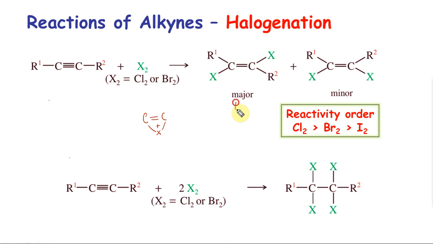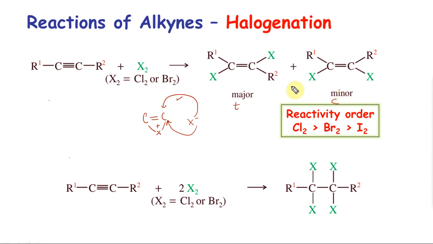Now here, trans is major, cis is minor. Imagine that once you form a cyclic halonium ion, the next X has to come and attack here or here. Which is easier, do you think? Obviously steric hindrance is not there. This is going to be tough. So this is easy. If this is there, this X comes opposite to this one. So anti-addition, trans, easy. But there are concerted mechanisms where cis is also possible, but it is going to be minor.